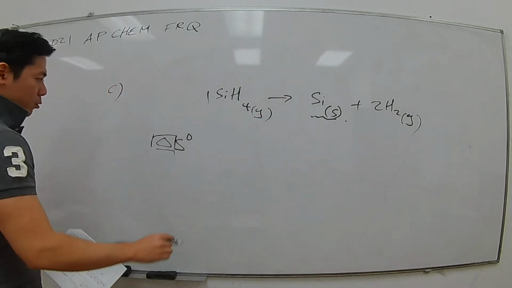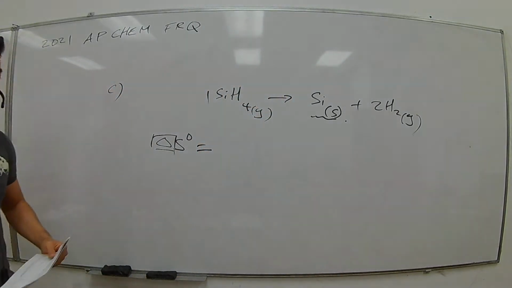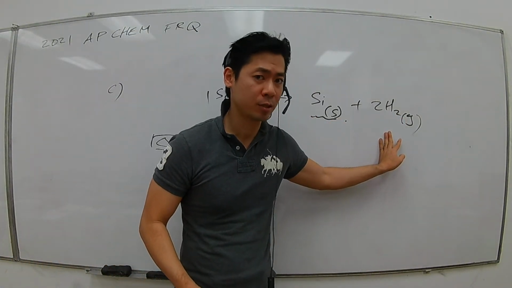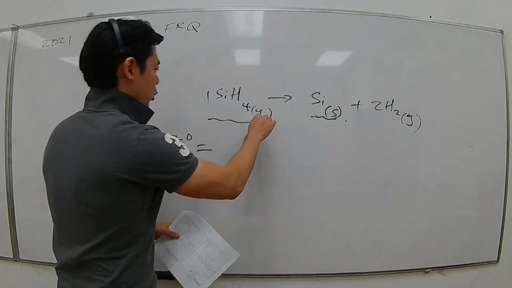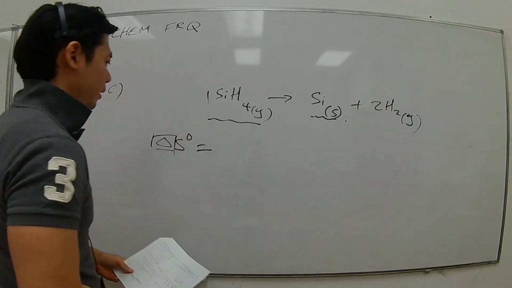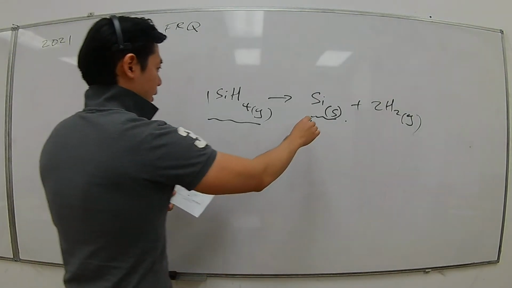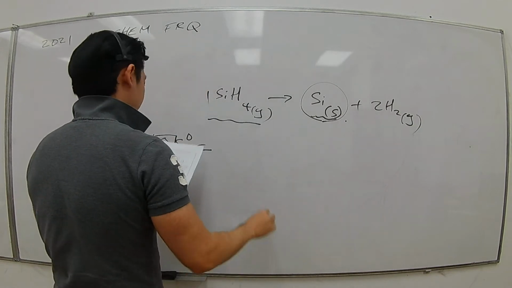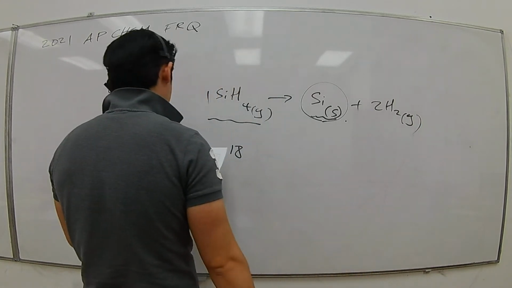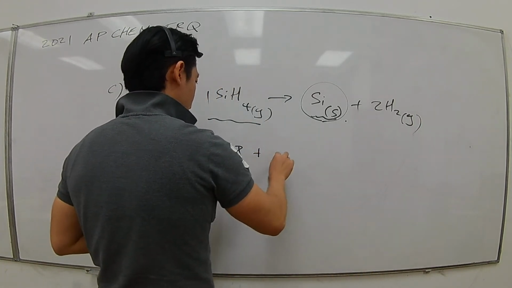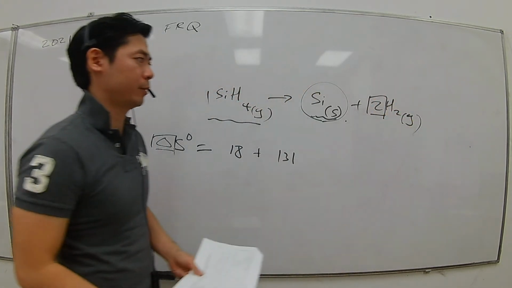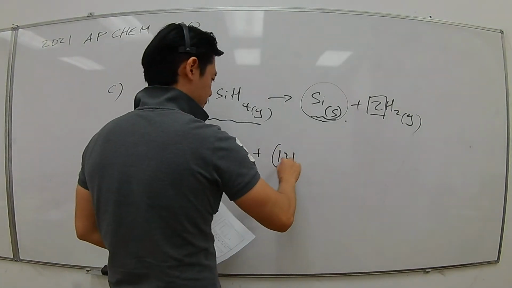How do you get this? You add the entropy values for the products, minus the entropy values for the reactants. So delta S at standard state is equal to, let's take a look at these. Silicon is given as 18, and hydrogen is 131, so plus 131. But since there is a coefficient of 2 in front of H2, we have to multiply this by 2.